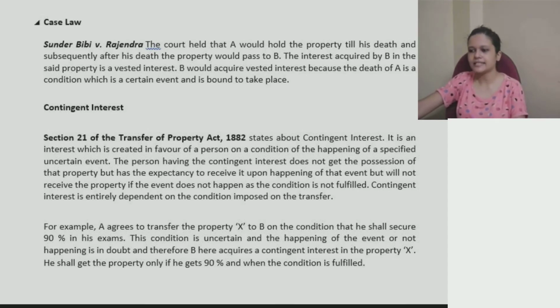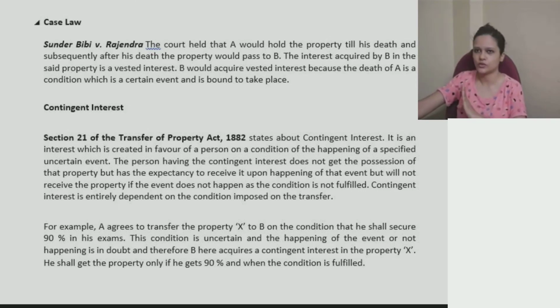Once he dies, it will pass on to another person. The interest acquired by this other person in the said property is vested interest. B would acquire vested interest because death of A is a condition which is certain event and is bound to take place.